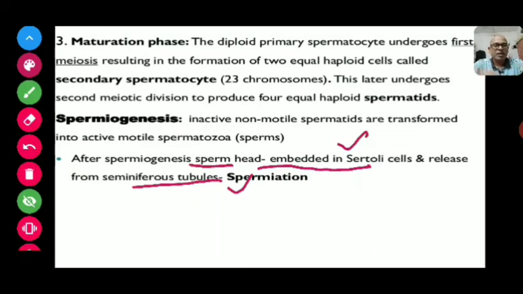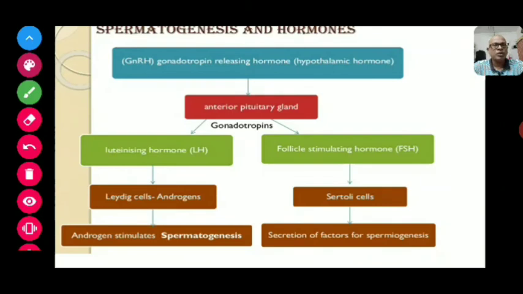Now, as all of you know, spermatogenesis starts at the age of puberty due to a significant increase in the secretion of gonadotropin releasing hormone, that is GnRH. Spermatogenesis is directly related with our hormones.